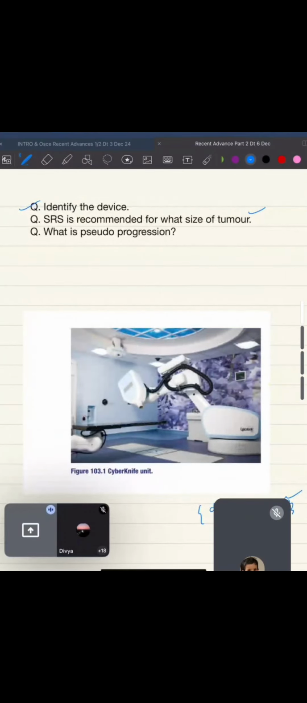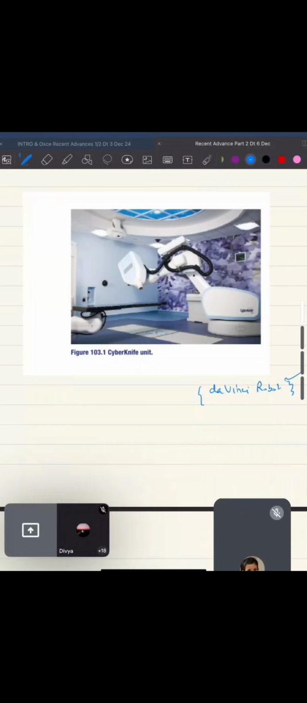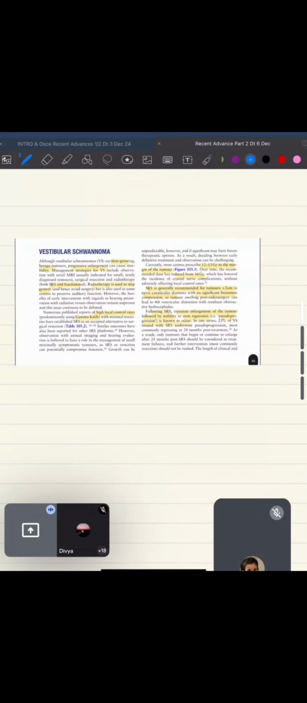All the questions on SRS we saw in the previous one. Pseudo progression we saw, RION we saw. The difference between SRS and SRT we have seen. Okay, moving ahead. The same details of vestibular trauma is a very important section. Please go through it.